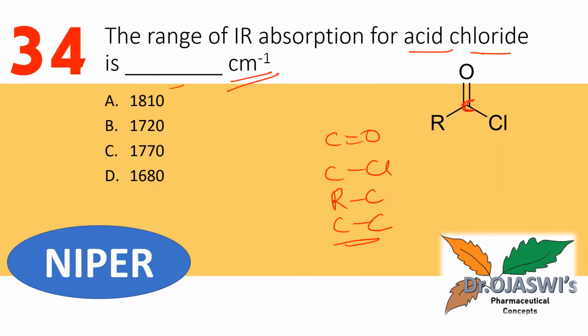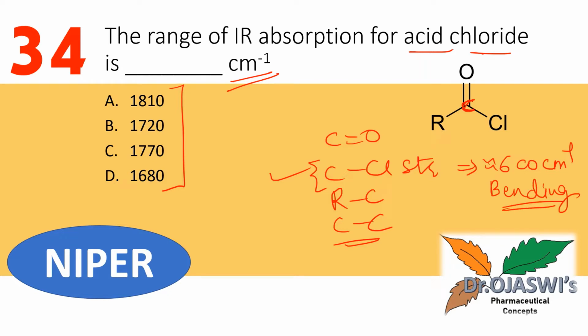Whatever options are given to us are not close to CCl stretching, because CCl stretching usually appears around 600 centimeter inverse, which is mainly in the bending vibration region or the fingerprint region.